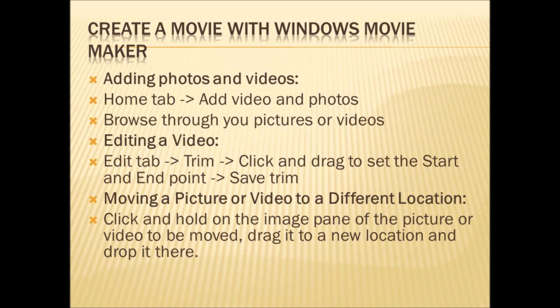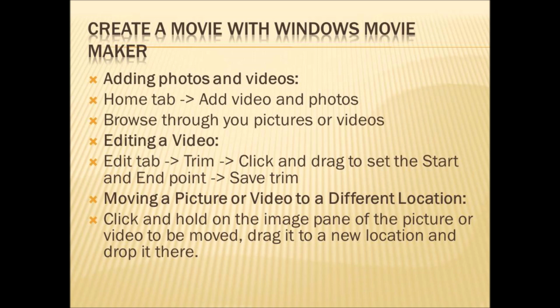Editing a video. Now you should edit the photo or video that you have added to the Windows Movie Maker. For editing a video, go to Edit tab, then go to Trim. Then click and drag to set the start and end point, then save trim. Trimming means cutting off the unnecessary portions. If you want to trim that video, you should go to Edit tab, then go to Trim.